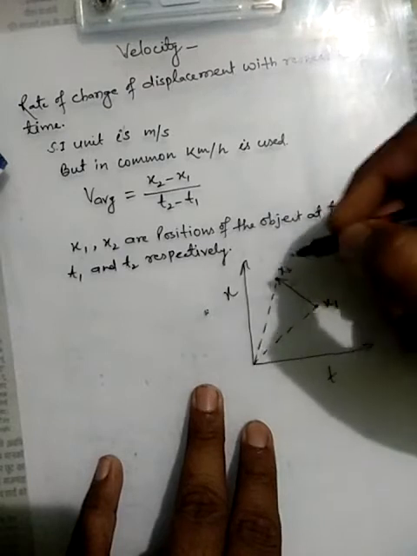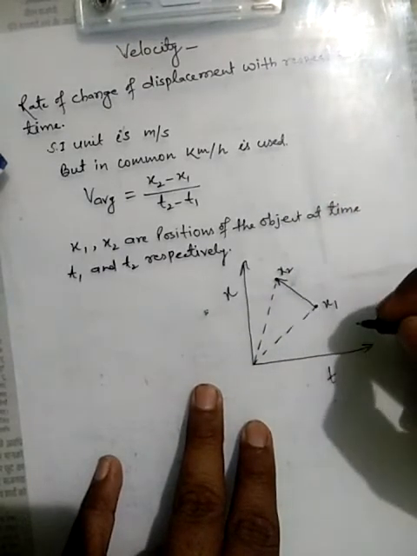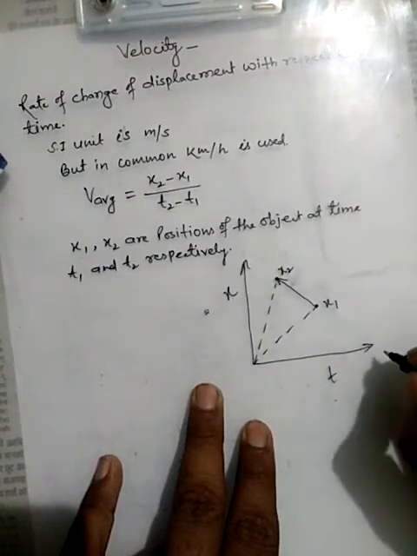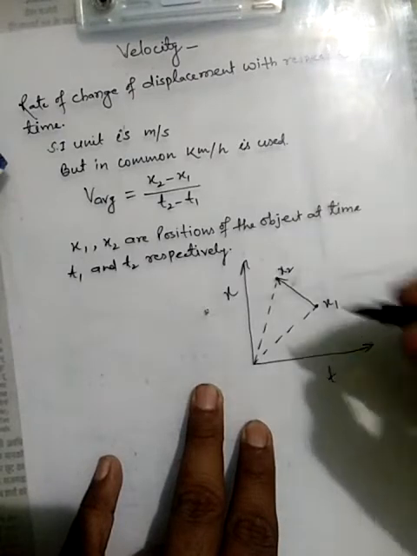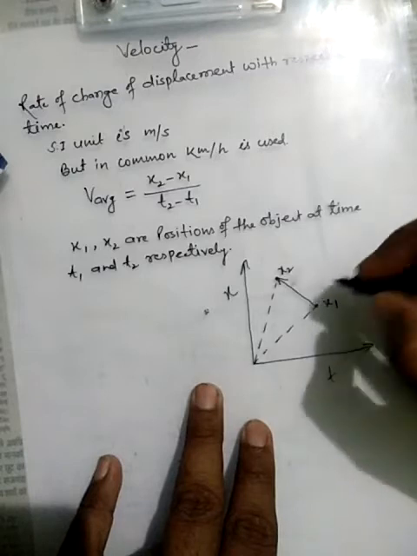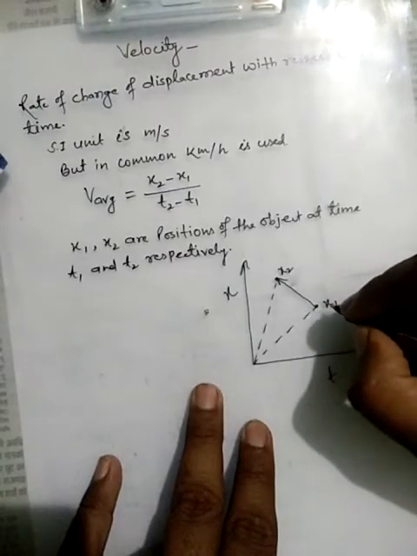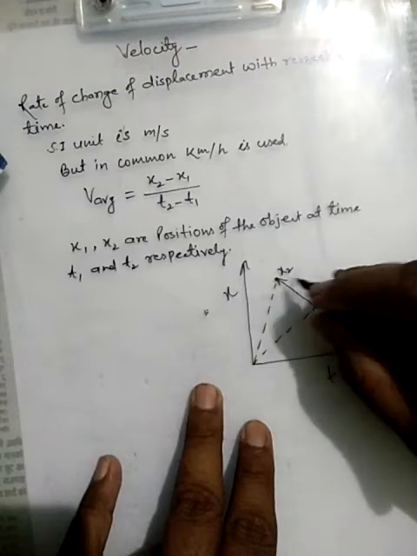The position of an object can be shown with the help of this graph. In this graph, on the x-axis time is represented and on the y-axis position of the object is represented. The position of the object is shown here at points 1 and 2.